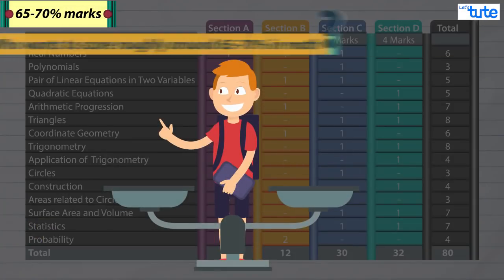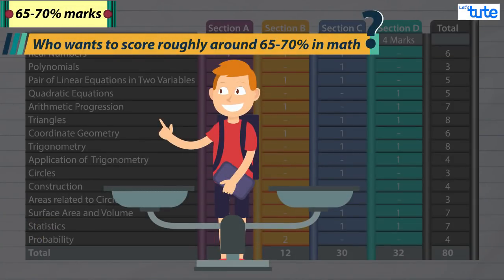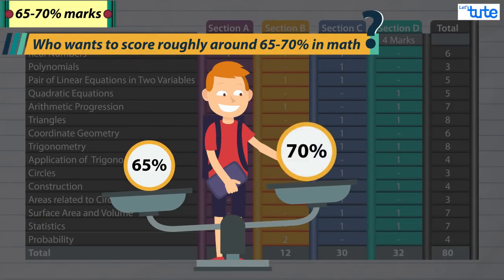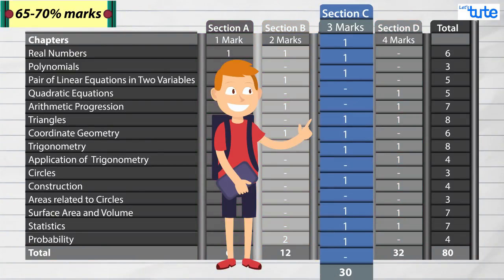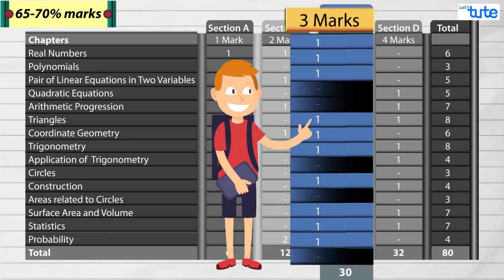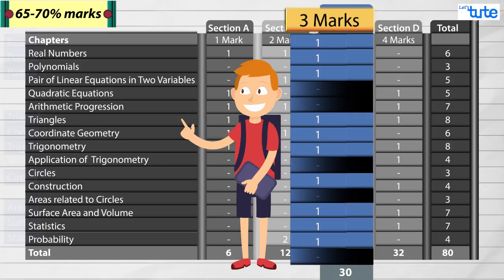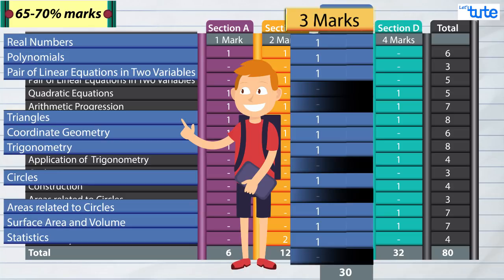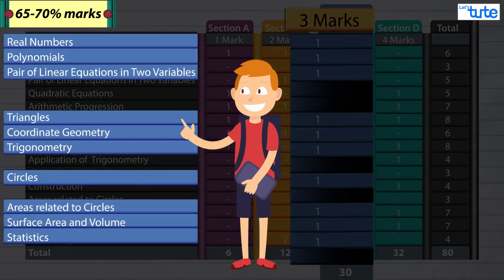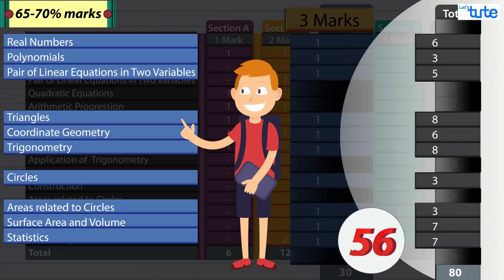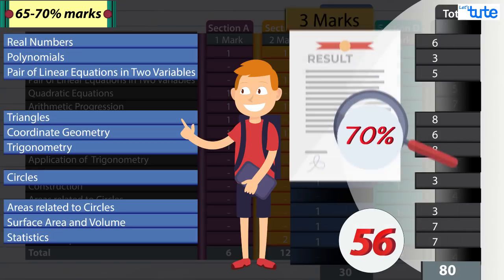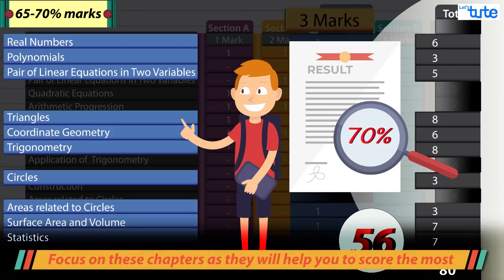Now, let's move to the students who want to score roughly around 65 or 70% marks in math. Well, if we see in section C, there are 10 questions of 3 marks each and the questions are asked from these chapters. Now, if you focus on these 10 chapters, you have a chance of scoring 56 marks out of 80, which is 70%. So, try to focus on these chapters as they will help you to score the most.